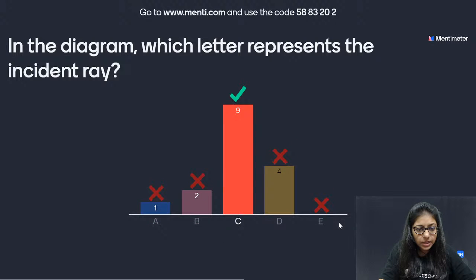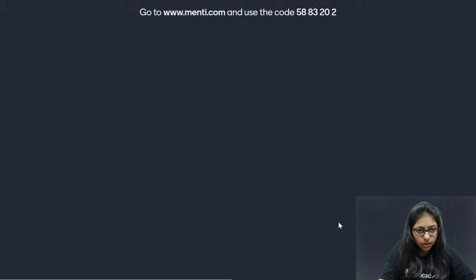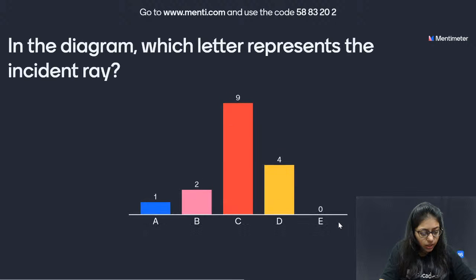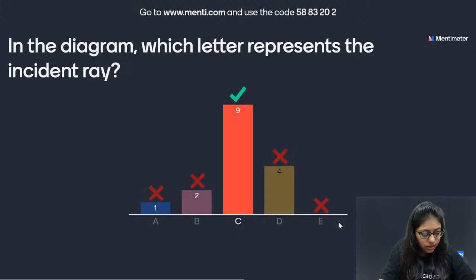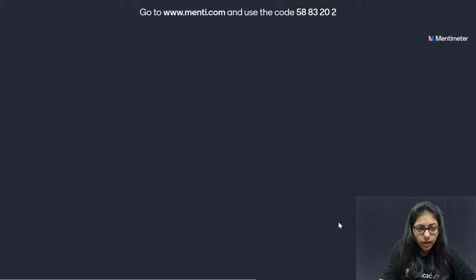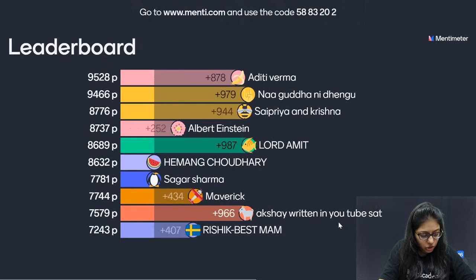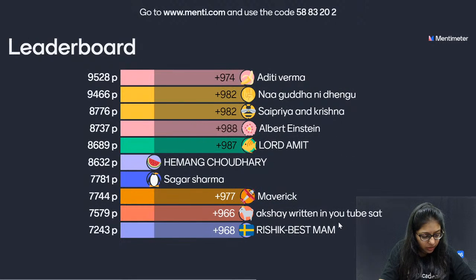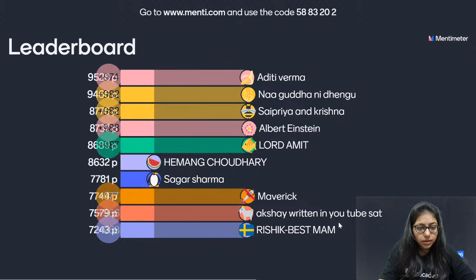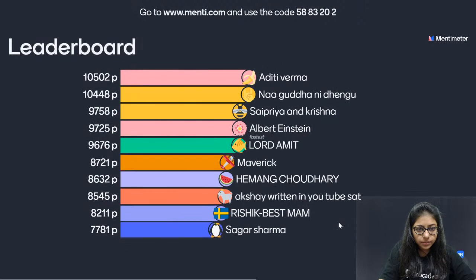I think that was C. Okay, that was C. That was the incident ray. Now the next one that we have is the leaderboard, and it shows what happened. This time, we have new names in the leaderboard. Albert Einstein was the fastest, but Aditi has got the first position.